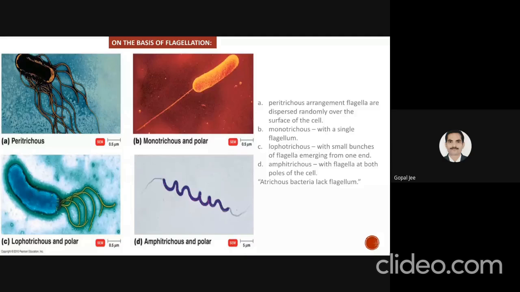Then lophotrichous and polar means small bunches of flagella emerging from one end. Means the bunch of flagella is observed at a single end of the bacteria. And amphitrichous means flagella at both poles of the cell. Two flagella can be seen at both ends of the cell. And a new category is included, that is atrichous bacteria, meaning they do not have any kind of flagella.